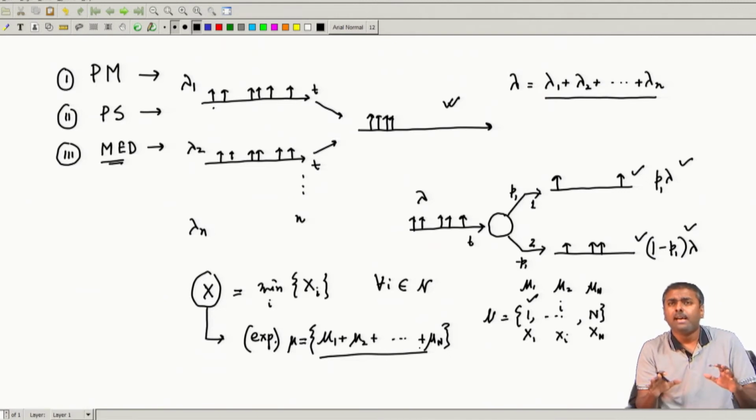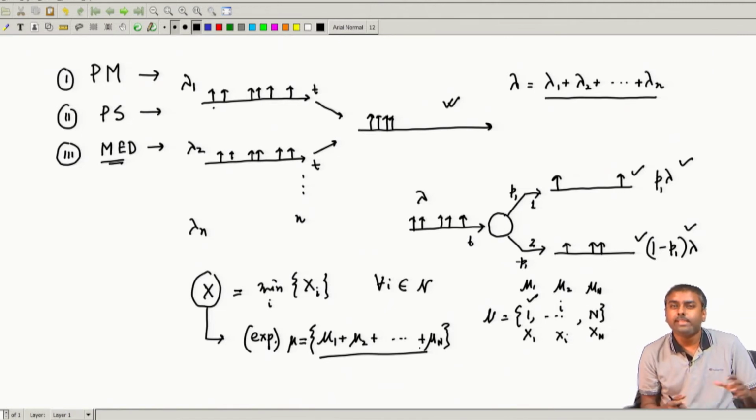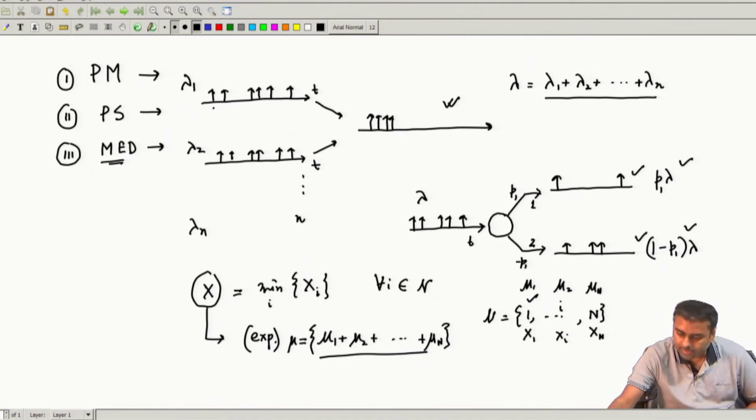Okay. So, with this we conclude our special properties of Poisson and the related exponential distribution. We know now what will happen if we merge Poisson processes, what will happen if we split a Poisson process in a probabilistic manner, and what happens if we take the minimum of exponentials. You will see that all these things have applications.